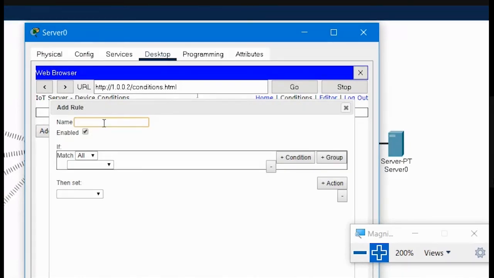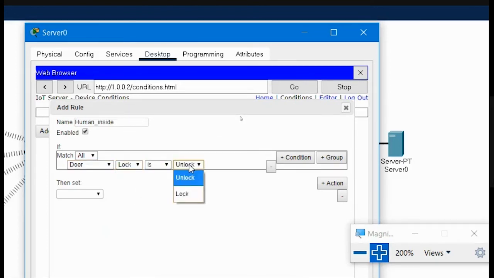Then give a name. You could choose any name. I am giving it as human inside, that means a person is coming here into the room. Then I have to choose how I am going to notice that. So I will take the condition that the door lock is unlocked.